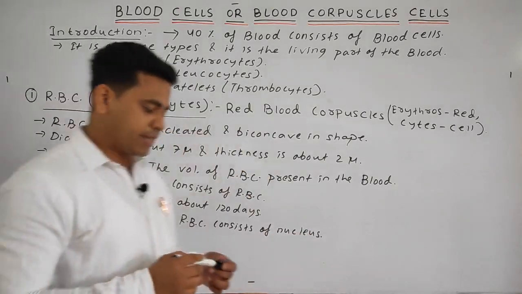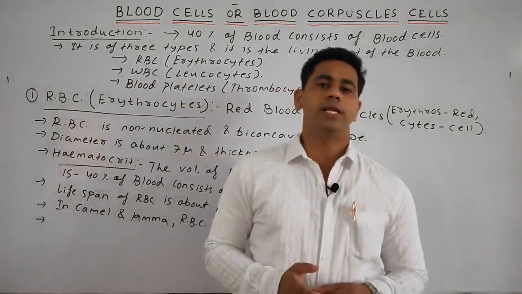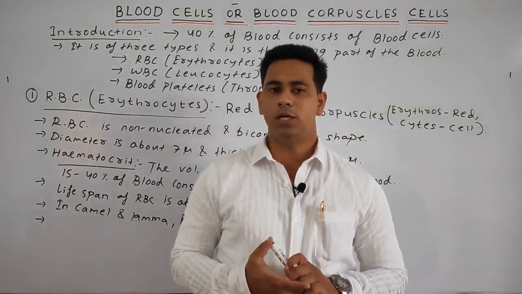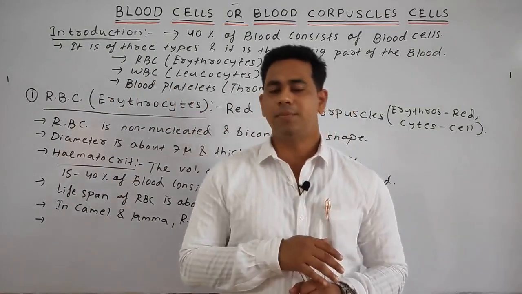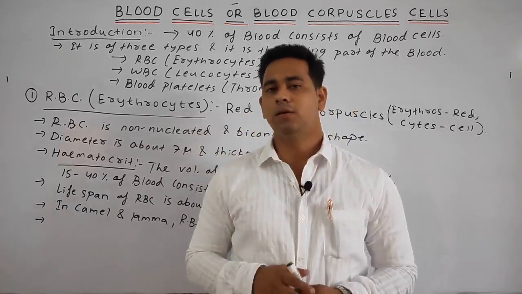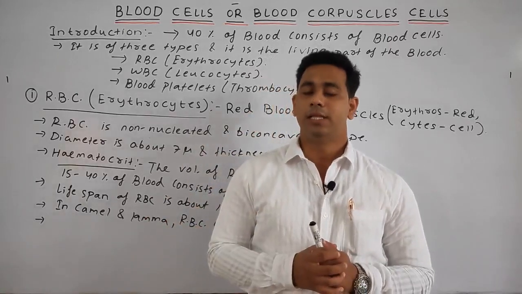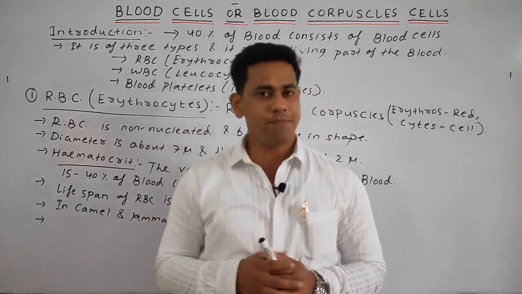Okay, next point: which organism has the smallest RBC? Your answer will be musk deer. Which has the largest RBC? Your answer will be amphibians.